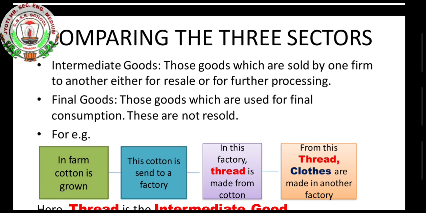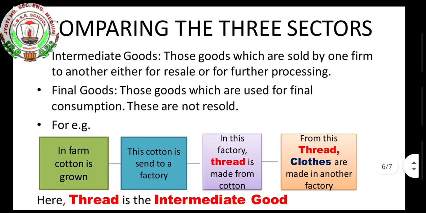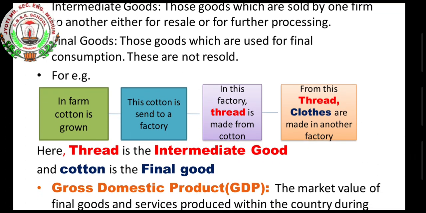What are final goods? Those goods which are meant for final consumption, they are not resold. For example, on the farm, cotton is grown. Now this cotton is sent to the factory. In factories, thread is made from cotton, and from this thread, cloth is made in another factory. Here, thread is the intermediate good and cotton is the final good.